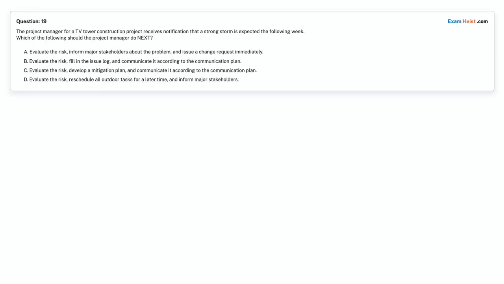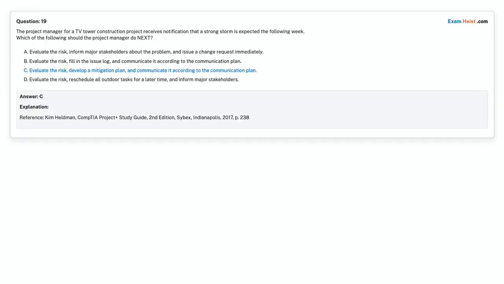Option B. Evaluate the risk, fill in the issue log, and communicate it according to the communication plan. Option C. Evaluate the risk, develop a mitigation plan, and communicate it according to the communication plan. Option D. Evaluate the risk, reschedule all outdoor tasks for a later time, and inform major stakeholders. Choose the correct answer. Correct answer is Option C.